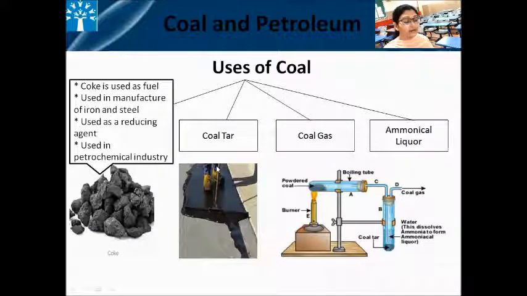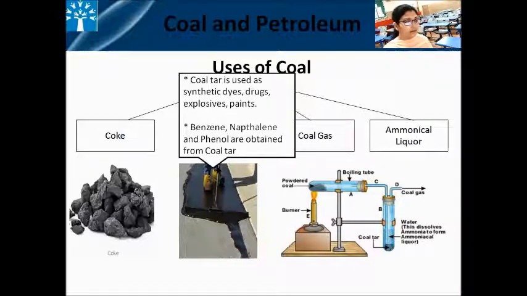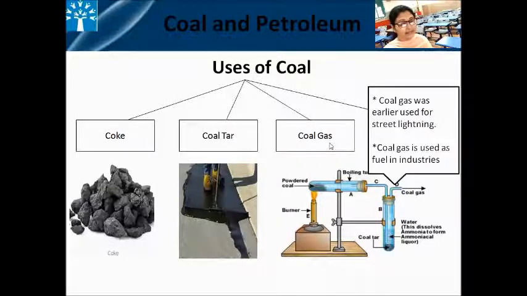Next is coal tar. Coal tar is used for synthetic dyes, drugs, explosives, paints. Benzene, naphthalene and phenol are obtained from coal tar. The next substance that we obtain from coal is coal gas.